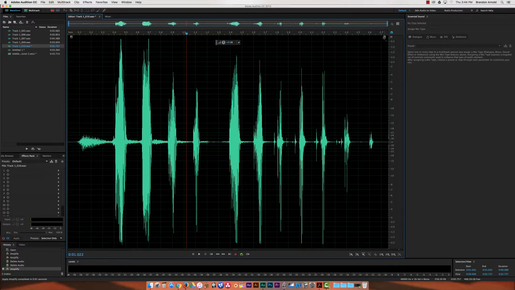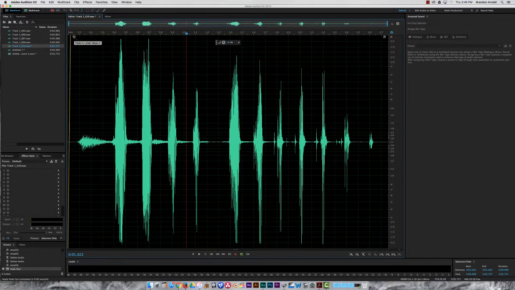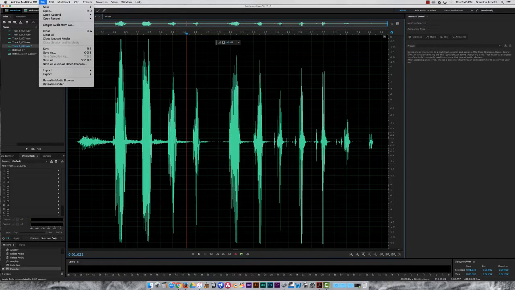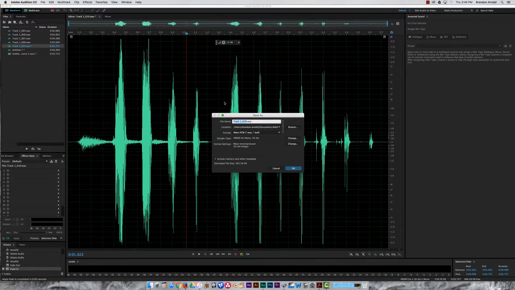Now that I've done that, now I can fade it out. So I'm just going to go up until I don't want to actually change the waveforms that I can see. This is just to fade out the background noise. And we can fade in the background noise as well, but again, don't go far enough that you're changing the waveforms. There we go. Then once you've done that, then go File, Save As.